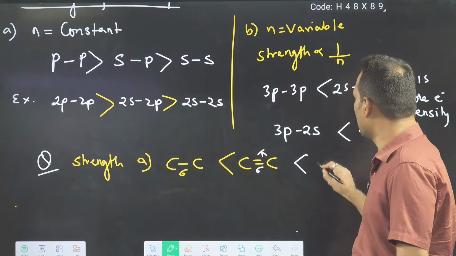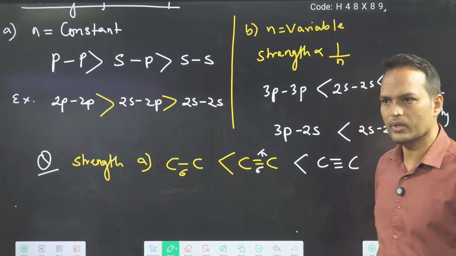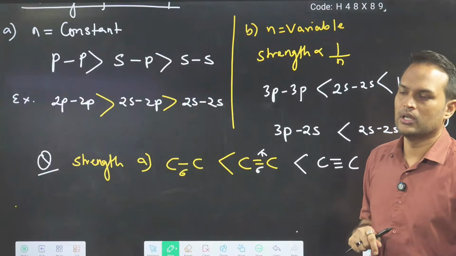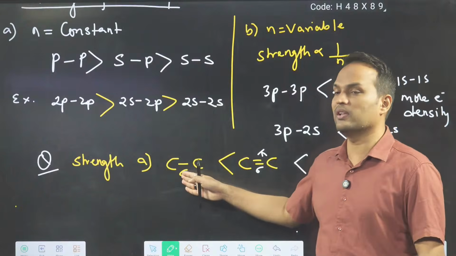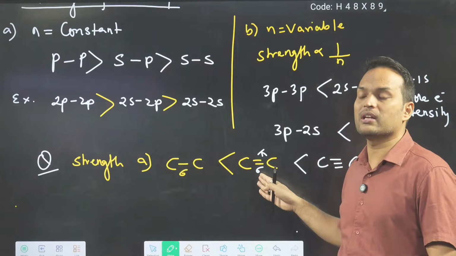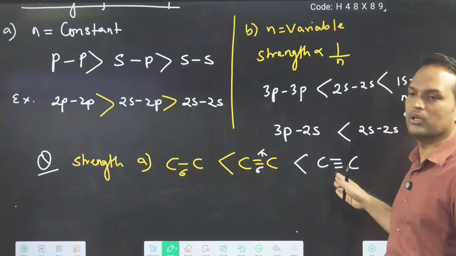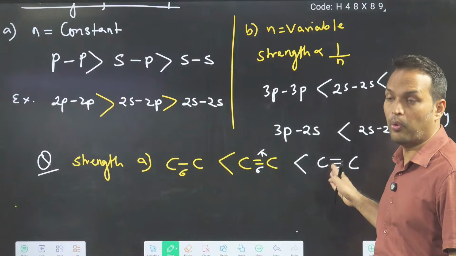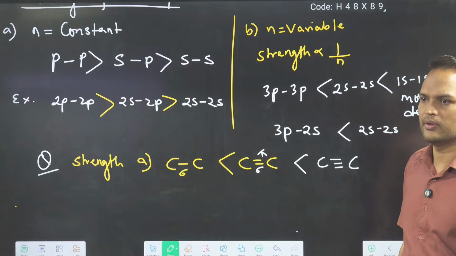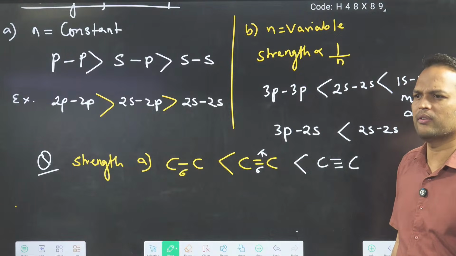Again, if I give you this, this is a triple bond. The triple bond is stronger. If you check the bond energy data, this will come around 360-400, this will be around 700, and this will be around 900. That is the total bond dissociation energy. Okay, clear to everyone?